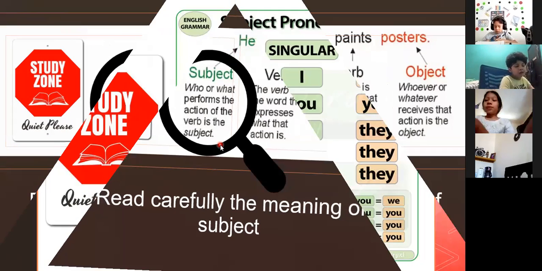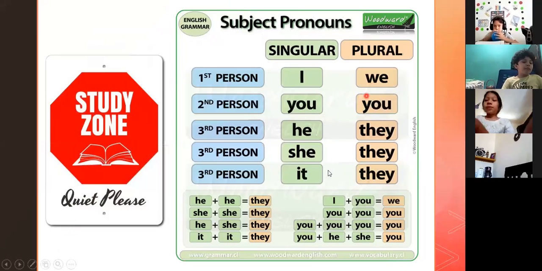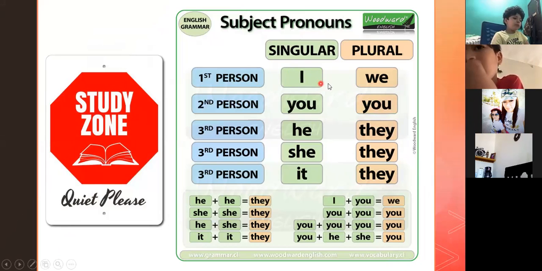Now, let's go here also. Do not copy this. We have, again, the singular and the plural form for these pronouns. The first person is I. That's the singular. When I'm included, I say we. The second person, we have you. It's talking about just you, one person, and in singular, we say also you. But it's on plural. He for a boy, and she for a girl. We can say they. And the same for it. It, remember, it's for animals.